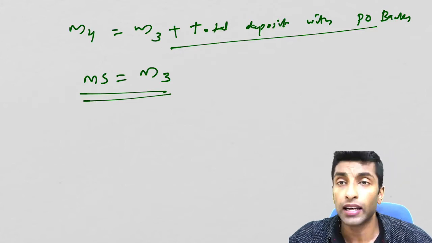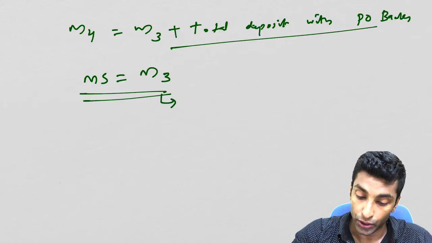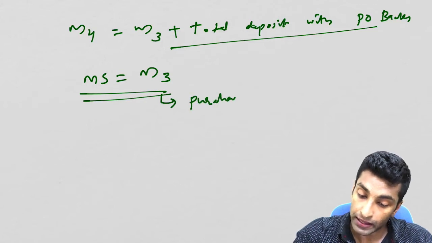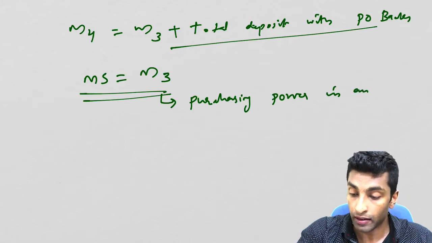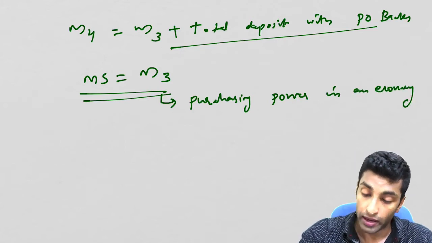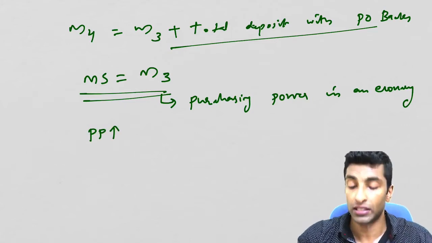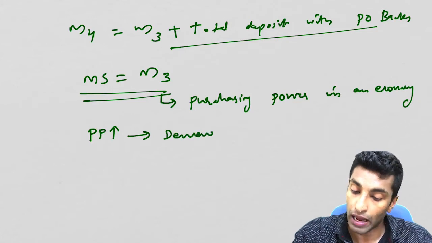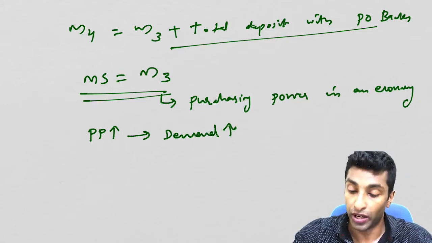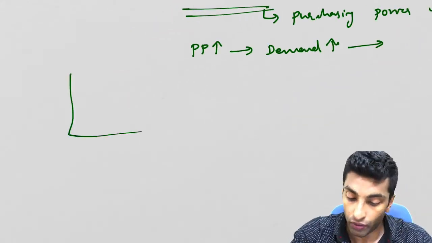Okay, so M3 actually shows the total purchasing power in an economy. Now what will happen? Purchasing power, if it is increasing, just common sense, then what will happen with the demand? Demand will increase. See, this is how we have understood it now.